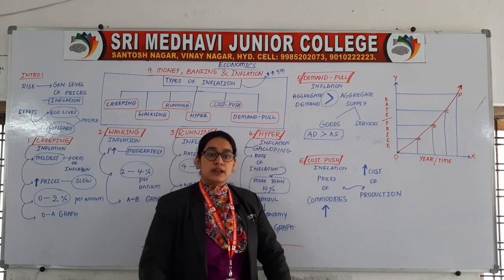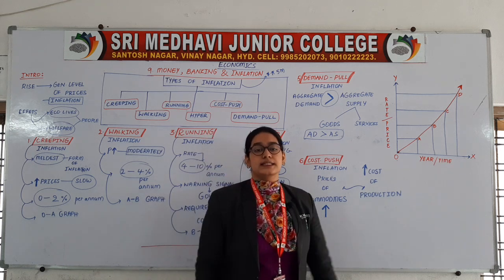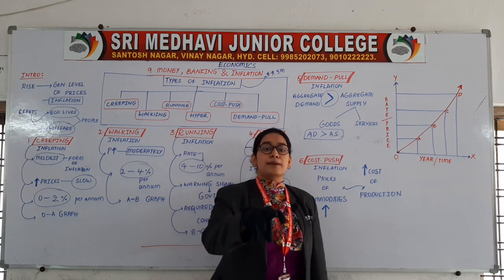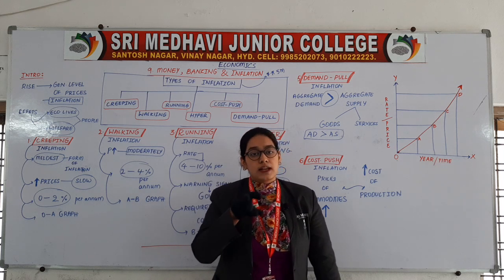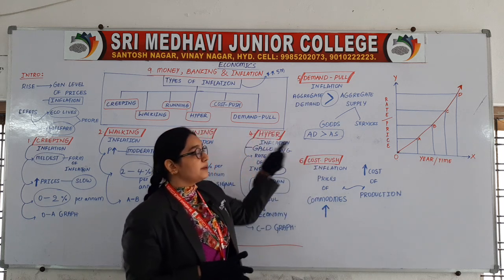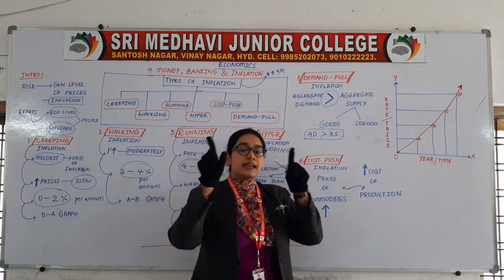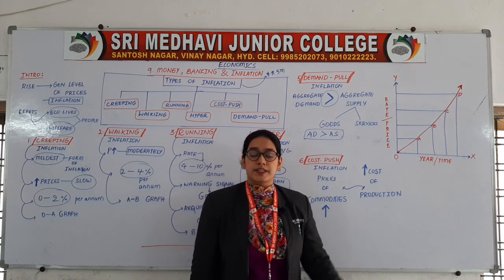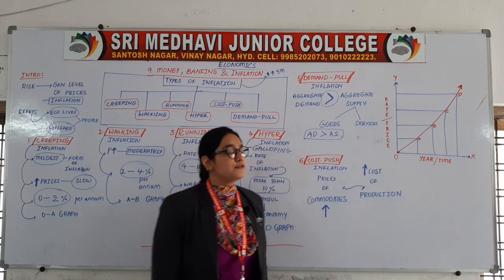Then what will he do? He'll increase the prices of books. So those who can afford will buy and those who cannot afford will go back from the shop. Is it clear? So what is demand pull inflation? The aggregate demand is more than aggregate supply. This is called demand pull inflation.